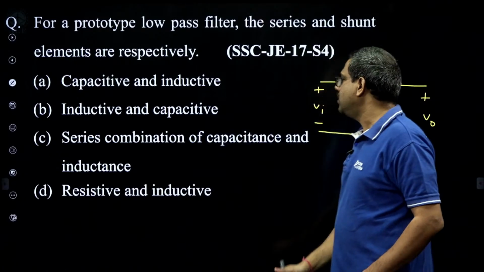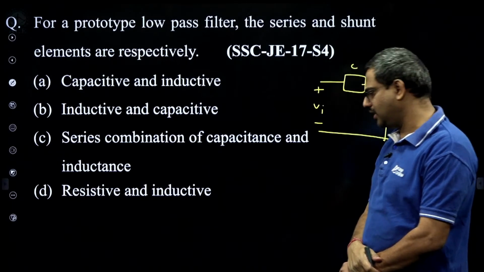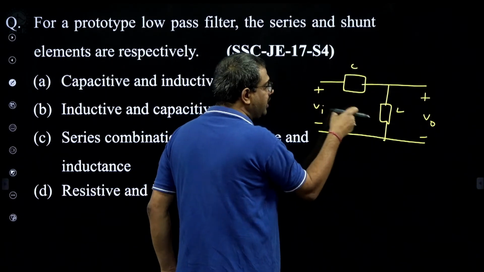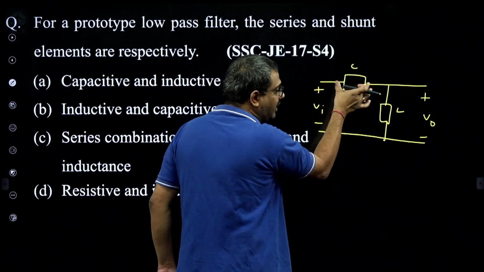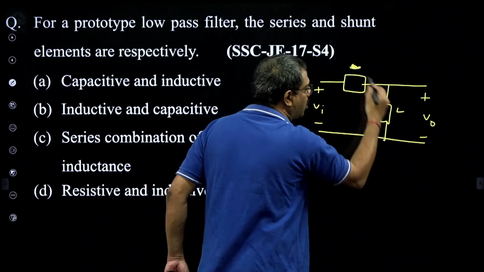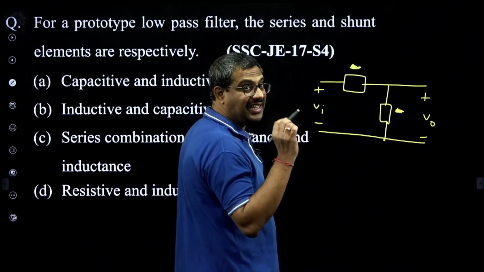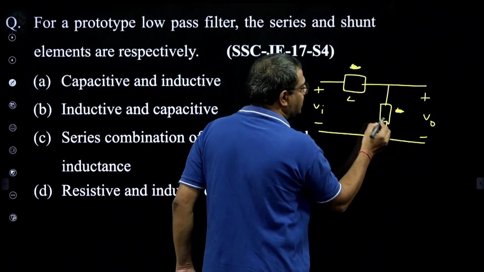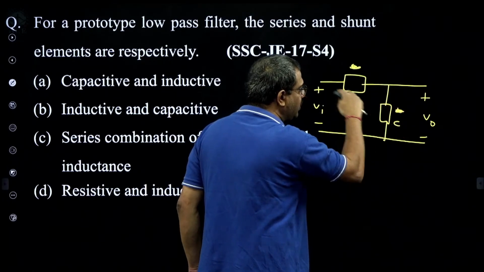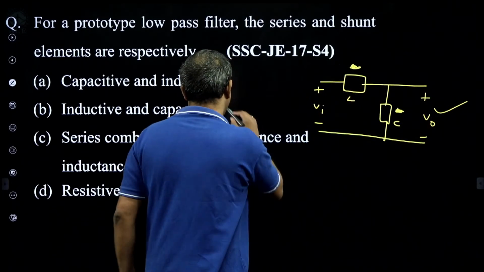Options, let us see. He is saying one capacitive, one inductive, first option. Can this be correct? If you see, at 0 frequency the capacitor is open, the inductor is short. When the capacitor is open, the output is also open. So it is not allowing low frequency. So this is a wrong combination. But if you say inductive, capacitive, I think it is correct. If this is the inductor and this is the capacitor, then at 0 frequency, low frequency, inductor short, capacitor open, full output will come. So this is matching.